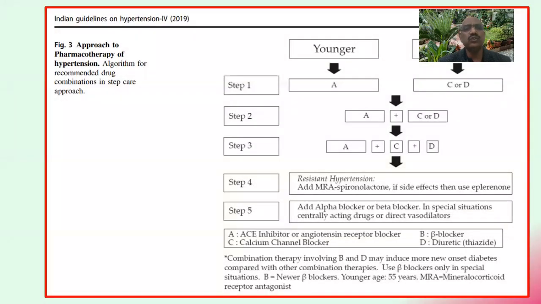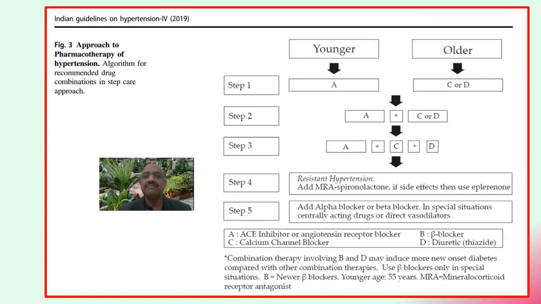If you see the 2019 guideline, which is the latest guideline from India, known as the Indian Guidelines on Hypertension, their choice is like this. At step 1, if the patient is younger, you go for A, that is the ACE inhibitors or ARBs. If the patient is older, you go for CCB, calcium channel blocker, or diuretics.